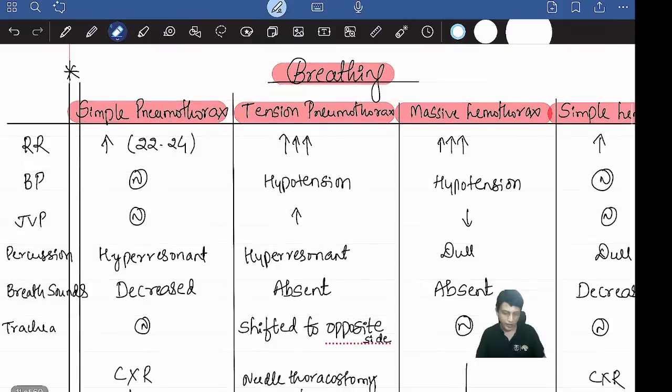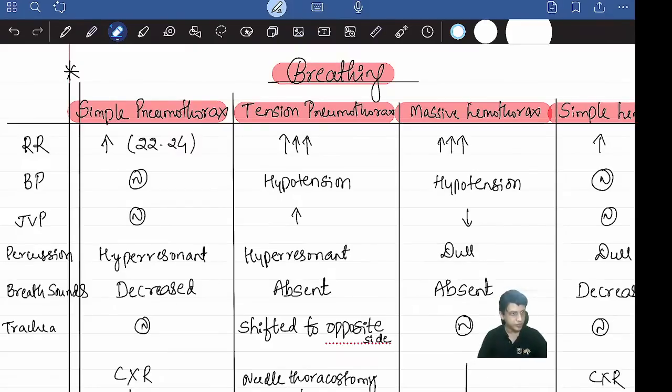Okay, now coming to how do you assess the breathing. So the first thing is simple pneumothorax. Simple pneumothorax means what? There is a pneumothorax, but it's not hurting him so much.